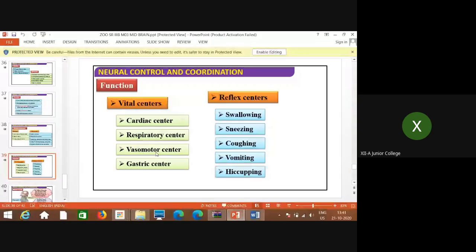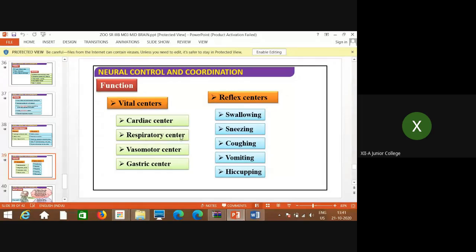Vasodilation means an increase in the diameter of the blood vessel, because of which the amount of blood carried, its flow, is more. And vasoconstriction is the constriction of the blood vessel as per the requirement. So that is the vasomotor center, which is also a very important function of this hindbrain. And the gastric center: all these gastric activities are also controlled by this vital center.